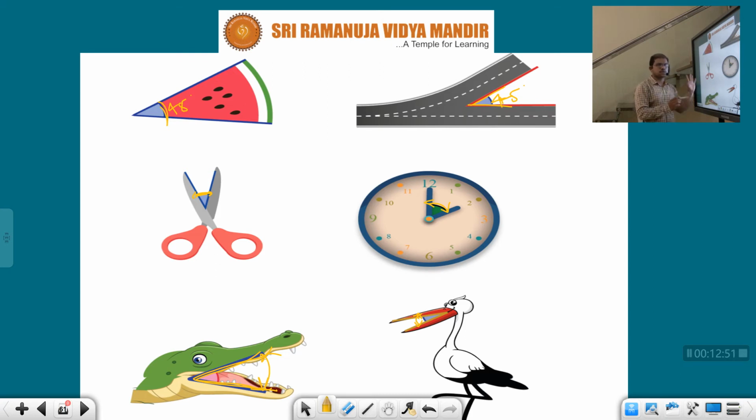Suppose if you look at this boat, here angle between these two edges is how much? 90. If any building is about to be constructed, first they will lay pillars and all. Between the ground and that pillar, how much angle will it be? 90 degrees exactly, or else the building will collapse. Clear? Like that, so many applications practically we can see.